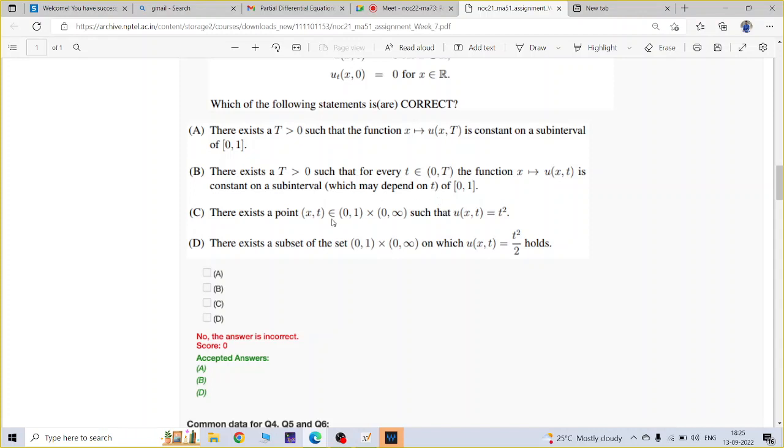Proceed, sir. Okay, so option C, you tell me: there exists a point (x,t) such that u(x,t) equal to t square. Is it possible? There exists some (x,t) in the open interval 0, 1 cross R plus such that u(x,t) equal to t square.